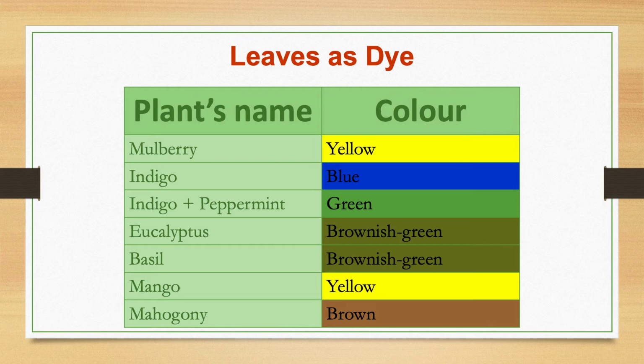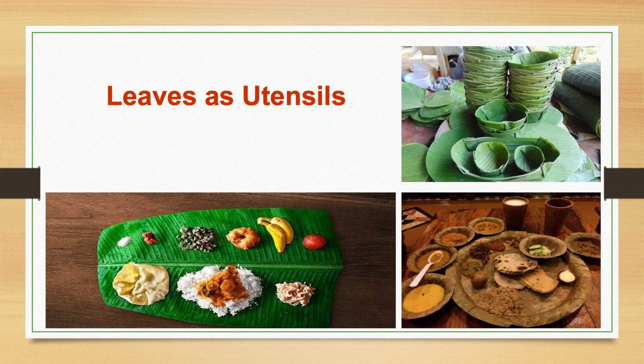We can get yellow color from mulberry and mango leaves, brownish green color from eucalyptus and basil leaves, blue color from indigo leaves, etc. In earlier times, when metal utensils were not invented, people used to eat food out of